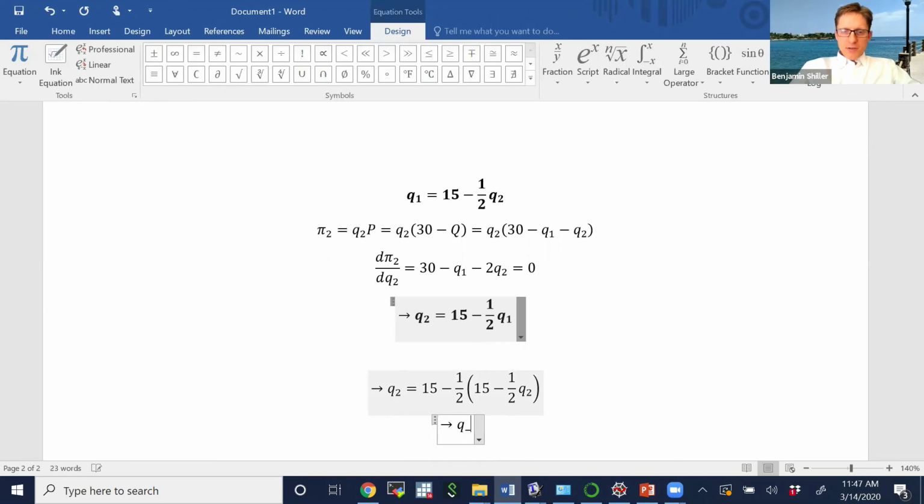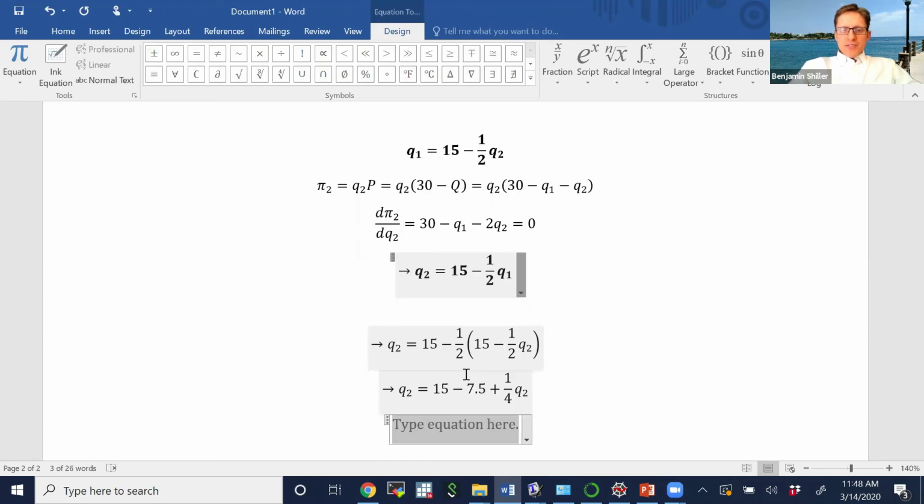We have Q2 is equal to 15 minus 1/2 times 15, which is just 7.5, minus 1/2 times minus 1/2 times Q2, which becomes plus 1/4 times Q2. Now, if we subtract 1/4 Q2 from both sides and simplify a little bit, we get 3/4 Q2 is equal to 7.5.